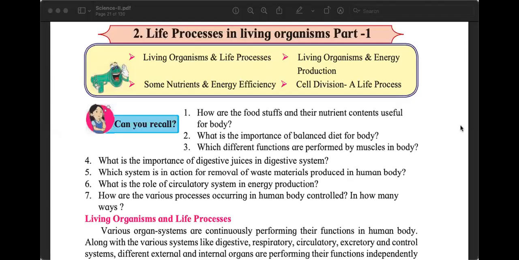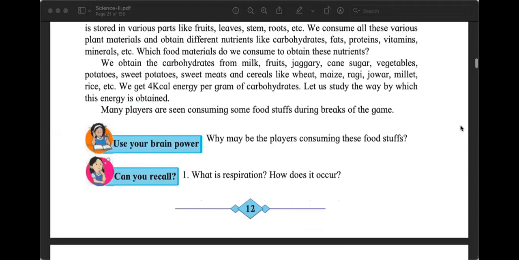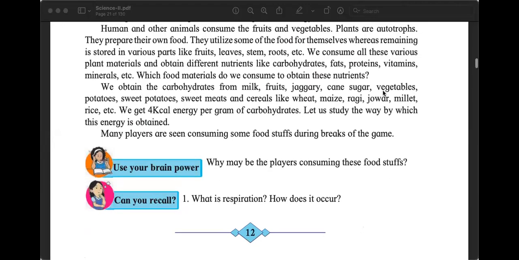Today we will start a new chapter in Science 2, which is chapter number 2, Life Processes in Living Organisms, part 1. This chapter starts on page number 12. Let us quickly look, before we start the chapter, at what we have already studied in Science 2 and what still remains to be covered.